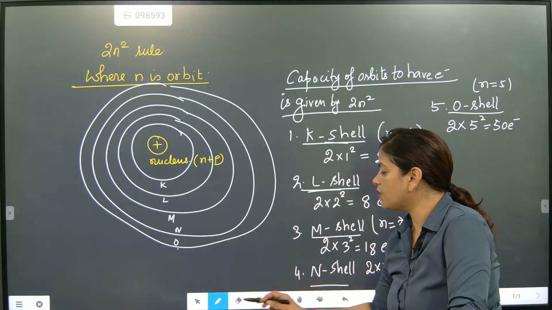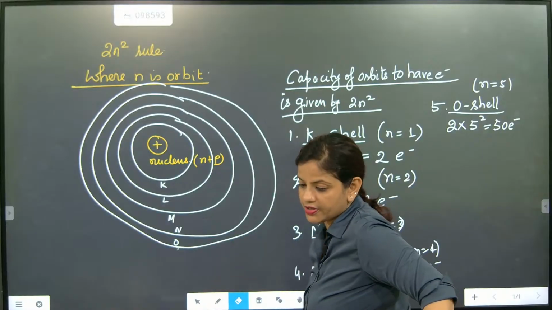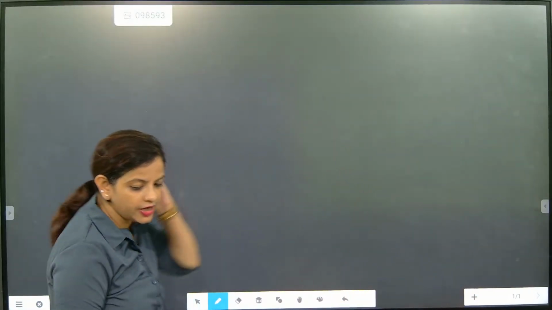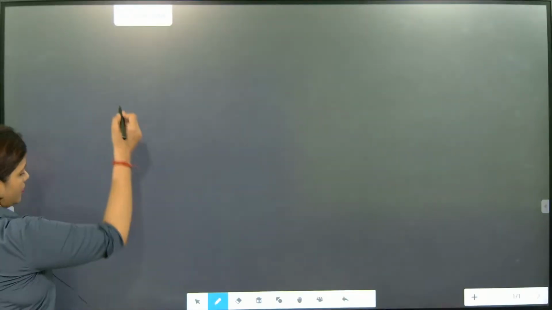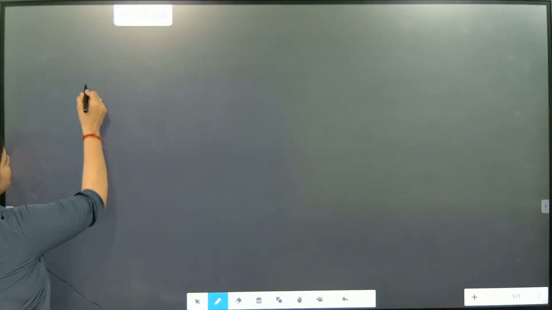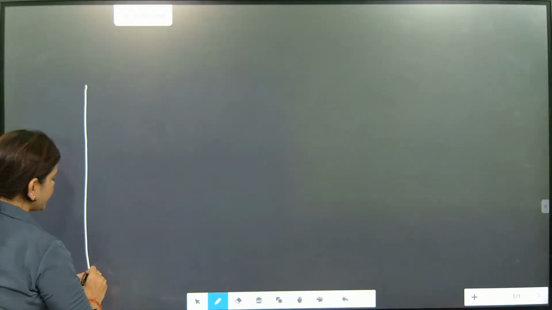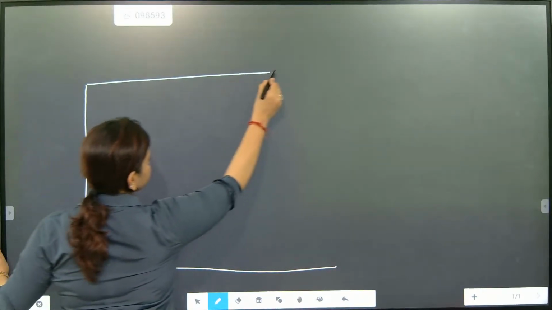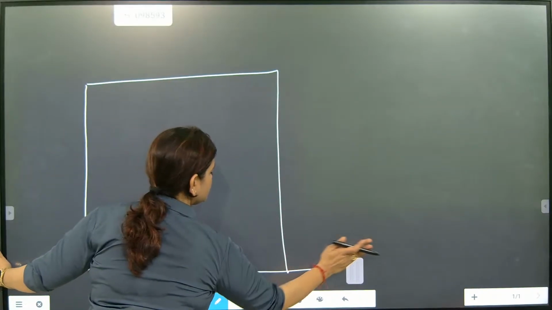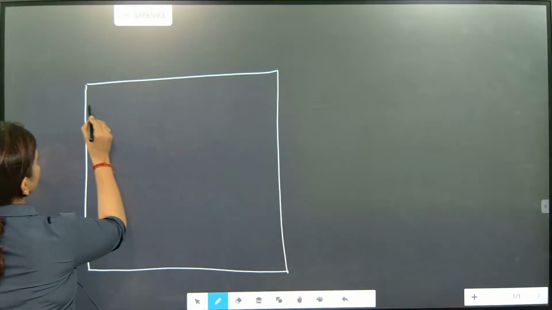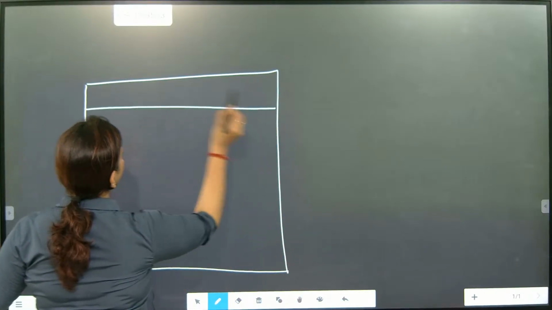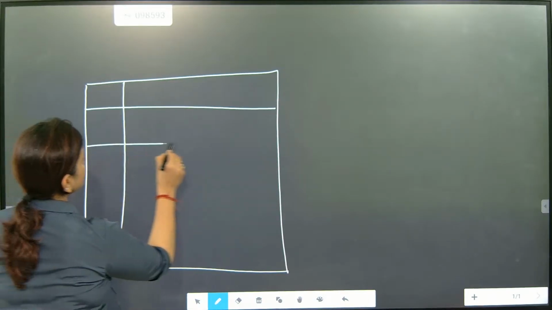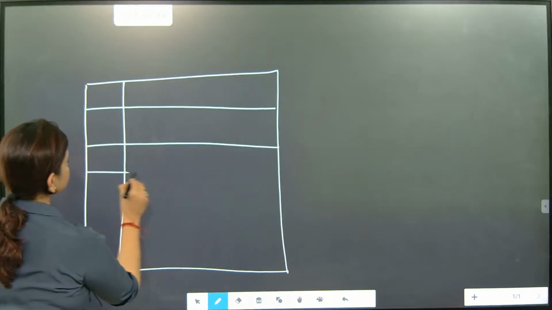Now we are going to talk about till atomic number 20. So are you all ready? First we are going to talk about hydrogen, helium, their structure. So now we will make a table. Get ready for making a table. It will take time, but the table will present everything. We will draw the structure also.